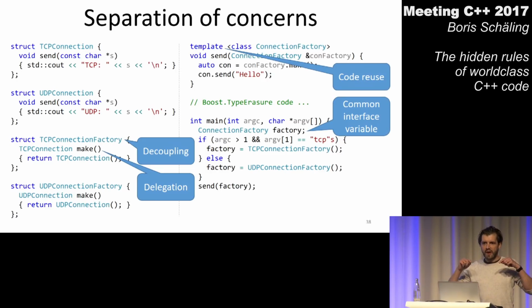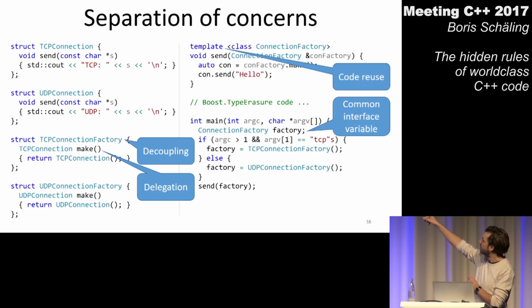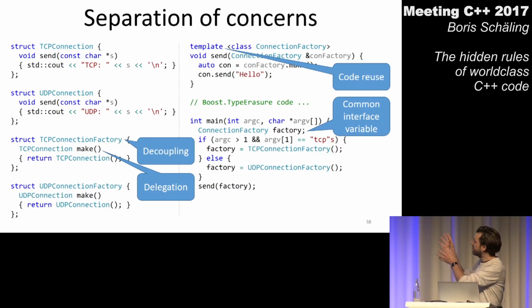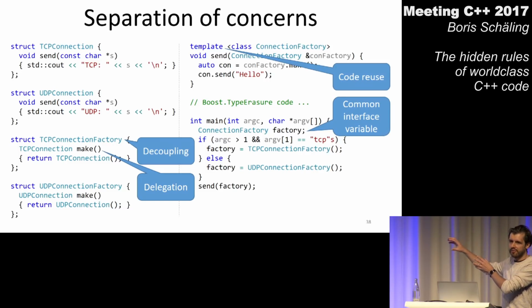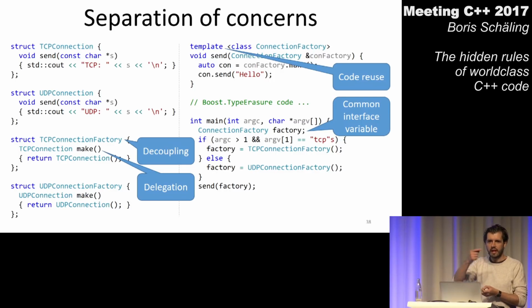So if you think about defining use cases, we are also supposed to minimize scope, to create use cases which are local in code. So when I look back here at my common interface variable, that is my variable factory here in my main function, and I want to be able to use such a variable which can hold different connection factories, then I'm trying to come up with a solution which tells the reader that at this point in my program, I need type erasure.